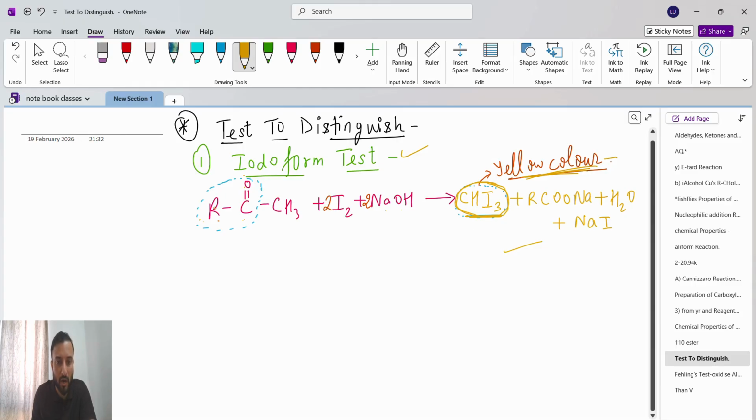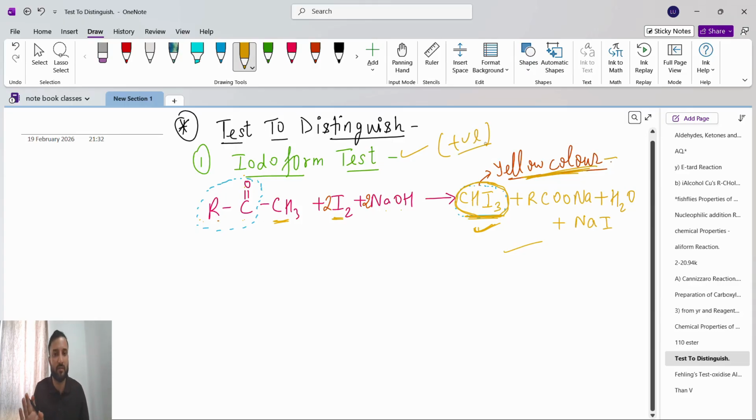RCOCH3 reacting with 3I2 plus 4NaOH gives CHI3 plus RCOONa plus 3NaI plus 3H2O. So if we get CHI3, yellow in color, in the product for any given reactant, then we can say the iodoform test is positive, meaning it shows the iodoform test.